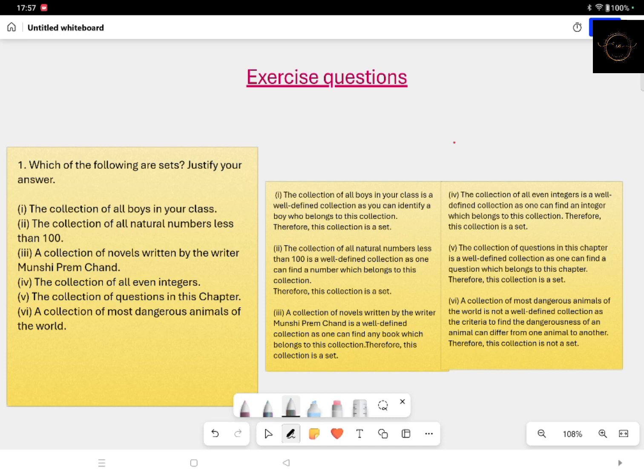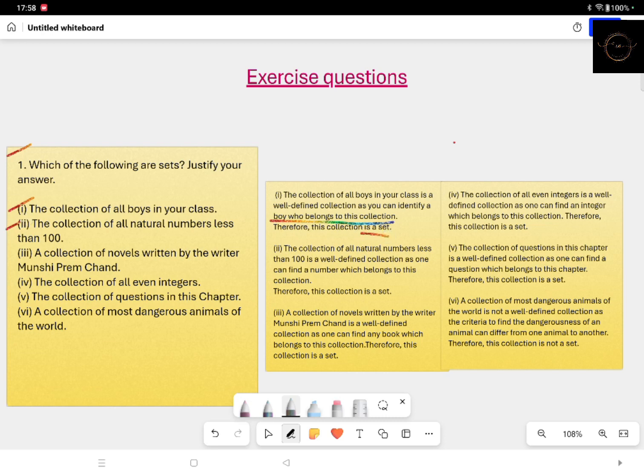The first question, as you can see on the screen, you have to justify and tell which of the following are sets. The first one is the collection of all boys in your class. When you talk about the collection of boys in your class, you can easily identify a boy who belongs to this collection. Hence, this is a set.